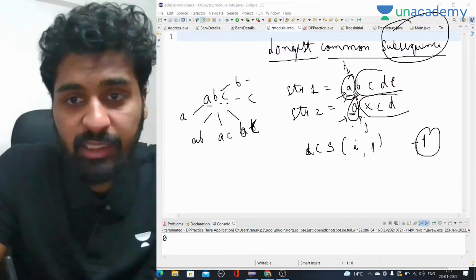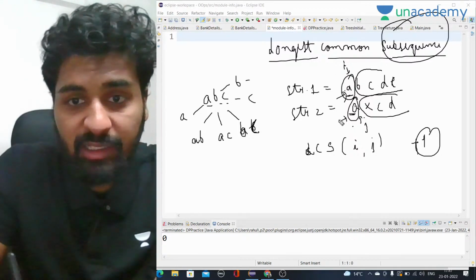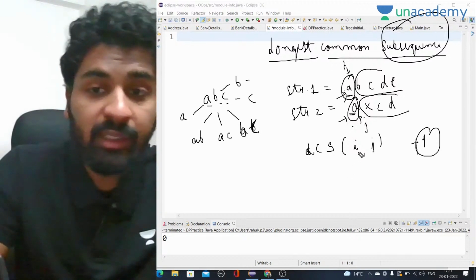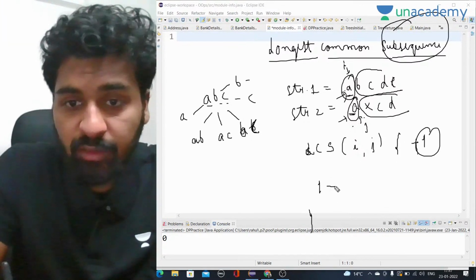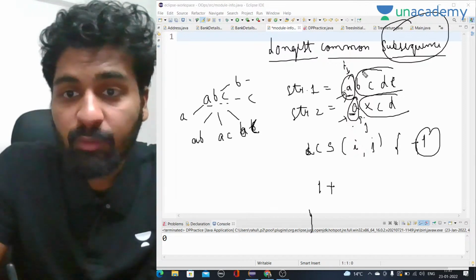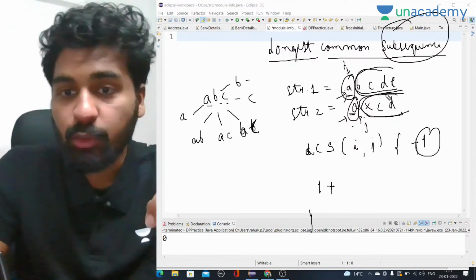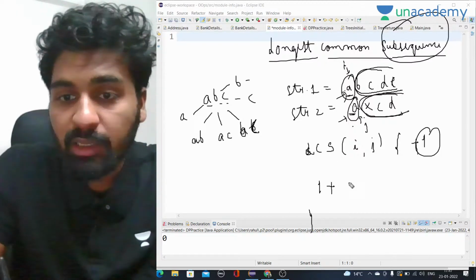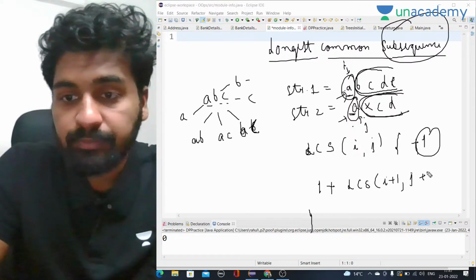We will see if str1 caret i and str2 caret j are equal or not. If they are equal, then what we have to do is simply return 1 plus whatever is the common subsequence in these two, which we will get by the recursion. That will be our answer. 1 plus, we will call the recursion again, LCS for i plus 1 and j plus 1.